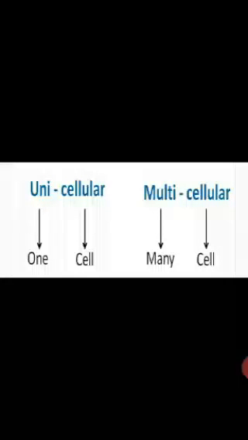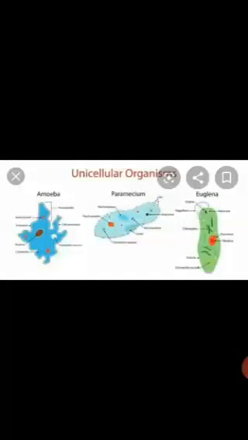So, one single cell is capable of carrying out all the essential processes of life. Some examples of unicellular organisms are amoeba, paramecium, euglena. These are unicellular organisms. Whereas multicellular organisms are those organisms which are made up of multiple cells, and these multiple cells perform different functions in the body.